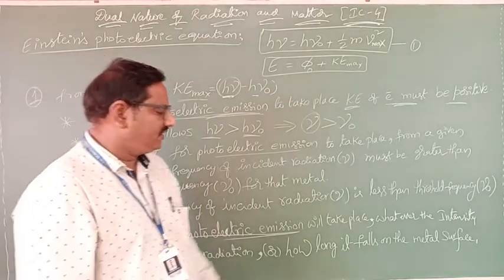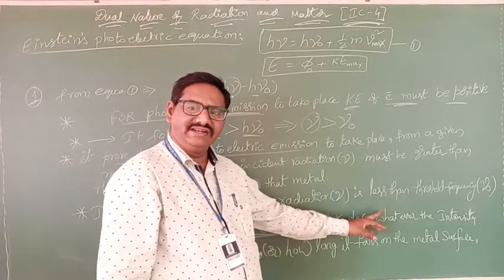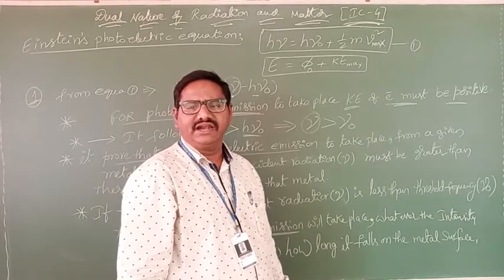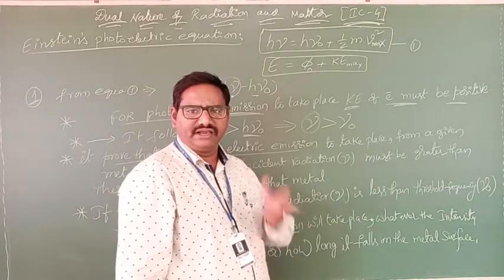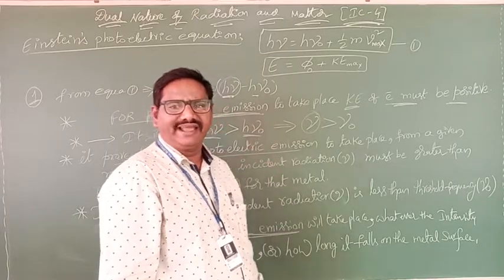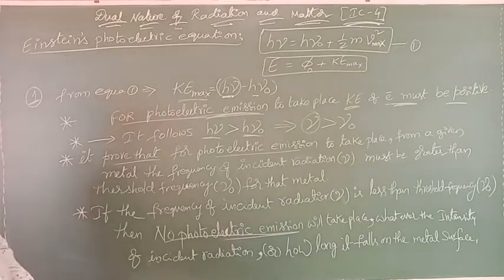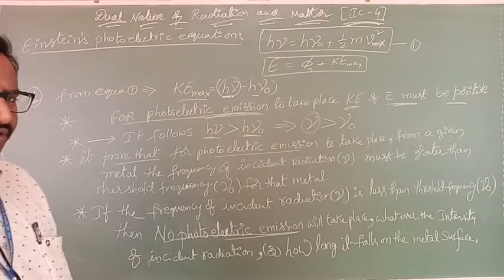Even with high intensity and for a long time, if the frequency is less, no photoelectric effect takes place. That is the explanation given by Einstein for the first observation. Like this, by using this equation we can explain the remaining observations also.